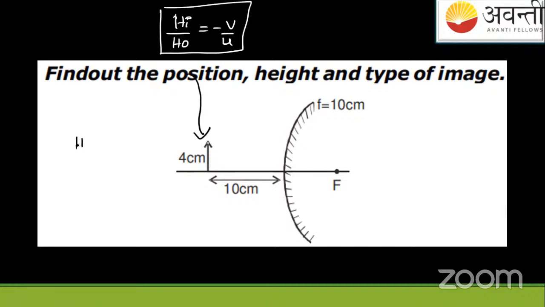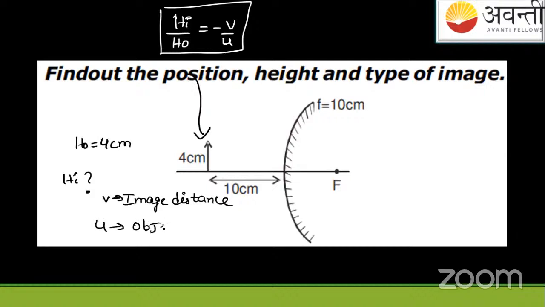So your height of the object is given in front of you, it's 4 centimeter. Height of the image is something like this. And v is the image distance. And u here is the object distance. So through this, you'll get all the values. And we have seen this thing here that it was a convex mirror. So for a convex mirror, focus is what? It is positive. Got it?